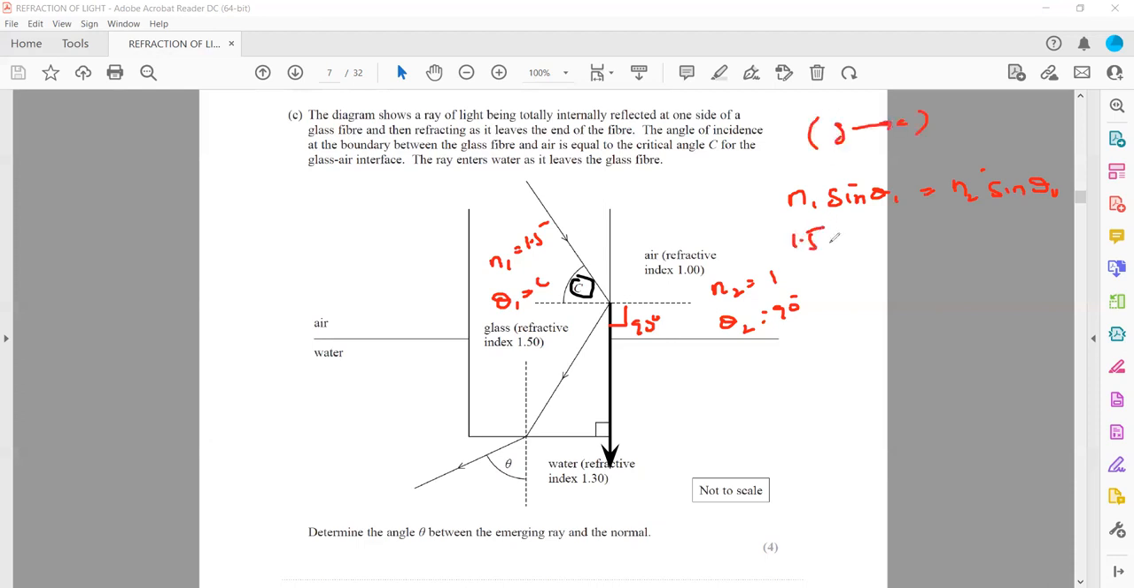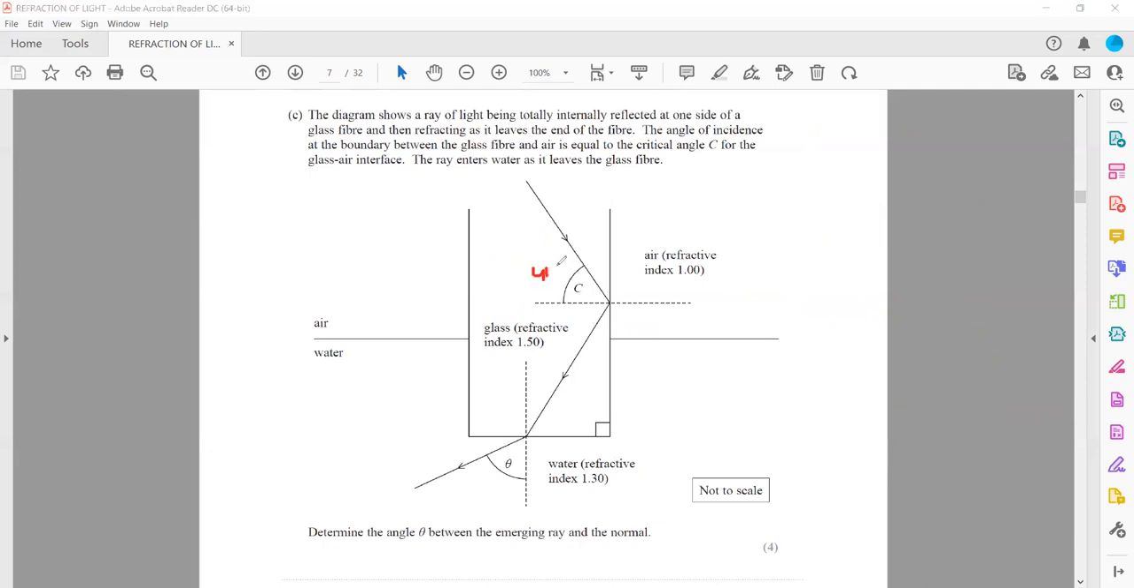So n1 is 1.5, sine C, n2 is 1, and sine 90 is also 1. So this will be 1. So sine C is equal to 1 divided by 1.5, or C is equal to sine inverse of 1 divided by 1.5. So this will give us the value for the critical angle. This will come out around 41.8 degrees. Why do we need this critical angle? Because we'll use the same formula here, but once I identify the critical angle, as you can see here, this is 41.8. We worked it out.